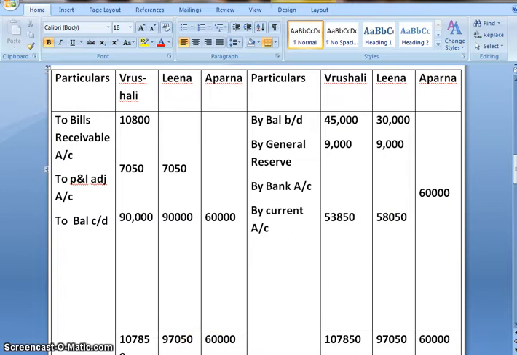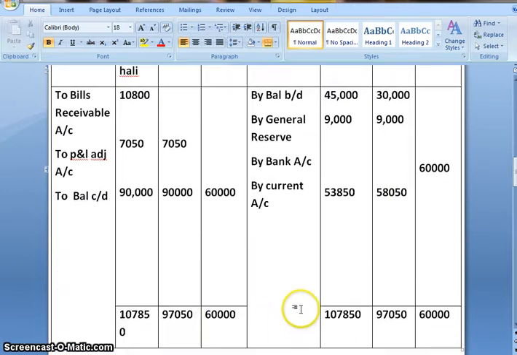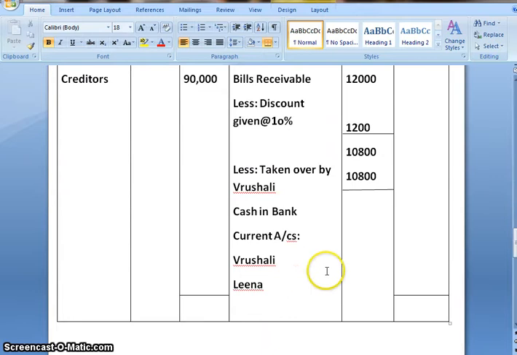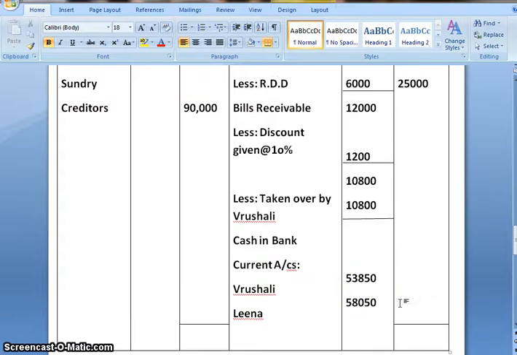So its second effect would be on asset side. So I'll mention those amounts. And on adding both of them, I will get final amount in the outer column 1,11,900.